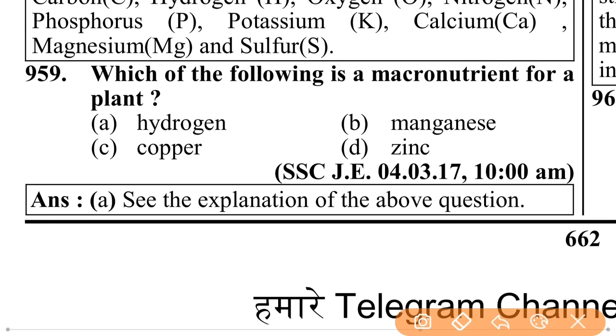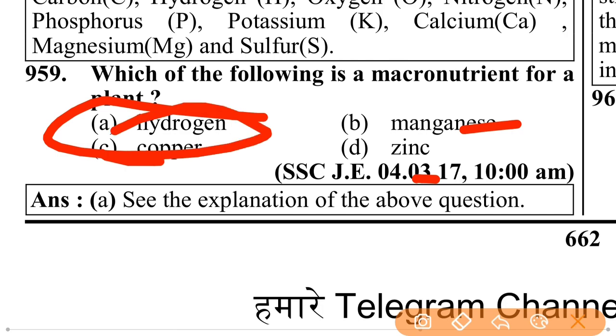Which of the following is a macronutrient for plants? That is hydrogen. Hydrogen is a macronutrient for plants, and copper is a micronutrient for plants. Zinc is a micronutrient for plants. Manganese is a micronutrient for plants. Only hydrogen is a macronutrient for plants.